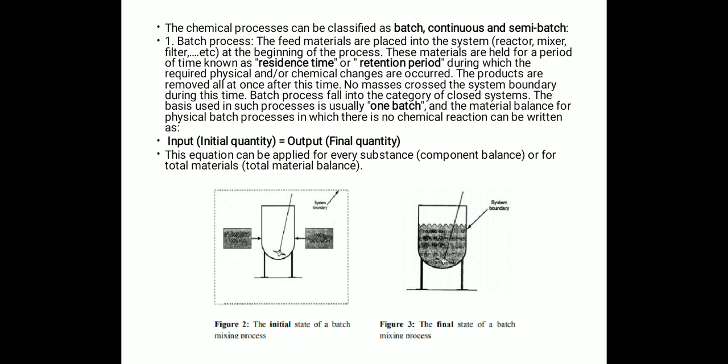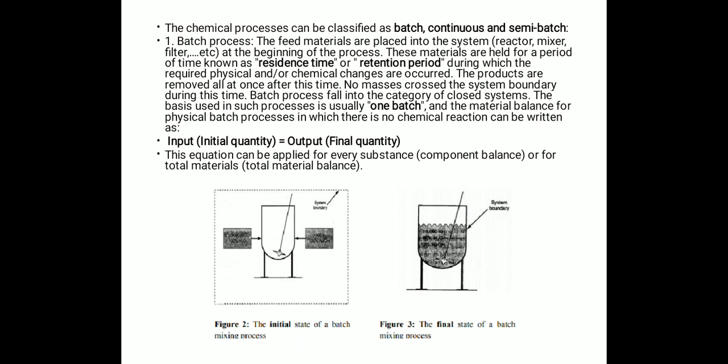The basis used in such a process is usually one batch, and the material balance for physical batch processes in which there is no chemical reaction can be written. The basic equation for the batch process is that the input or the initial quantity is equal to the output or the final quantity. This equation can be applied for every substance or component, or for total materials.